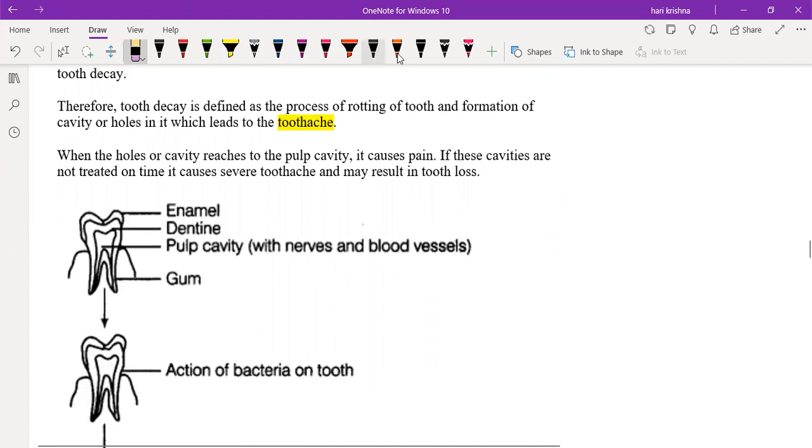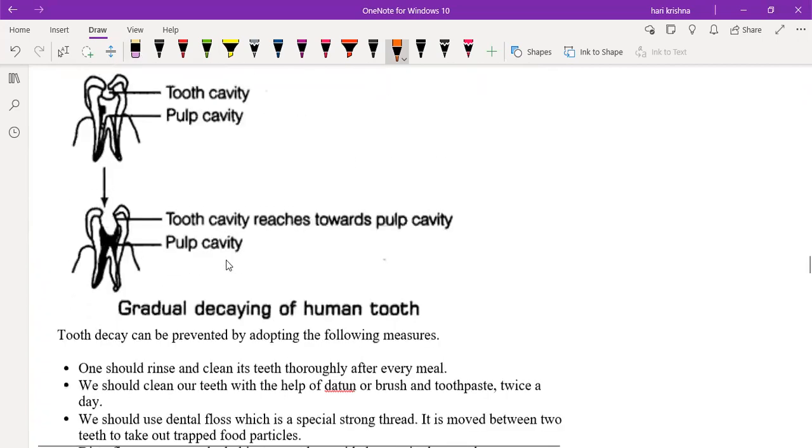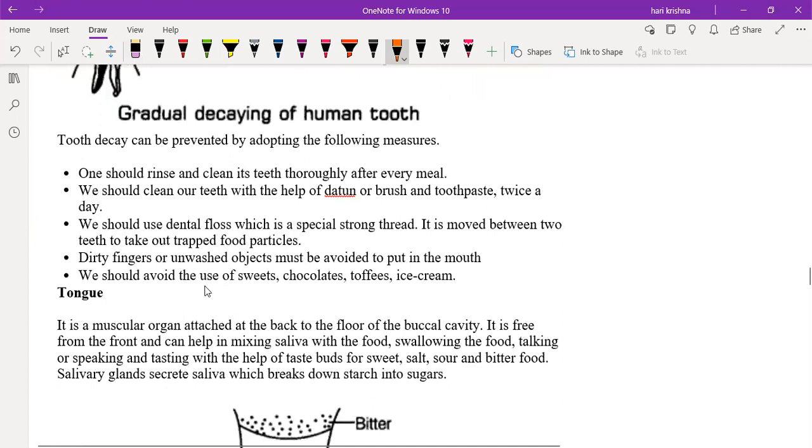Sir, we should brush our teeth properly daily, two times a day. If you are brushing your teeth, the bacteria and all the leftover food will be removed. Okay, good. Next. Sir, we should floss properly. You should floss. Okay, next.